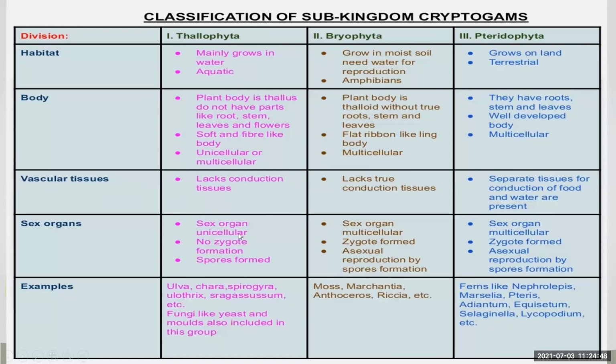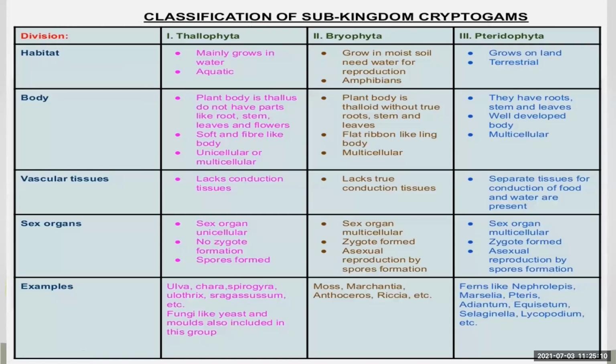Okay. Then sex organs. In Thallophyta, sex organs are unicellular. There is no formation of the zygote, meaning the male gamete and the female gamete do not combine to form a zygote, and spores form. There is formation of spores for reproduction.